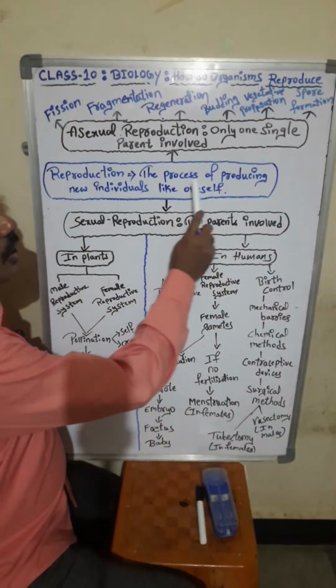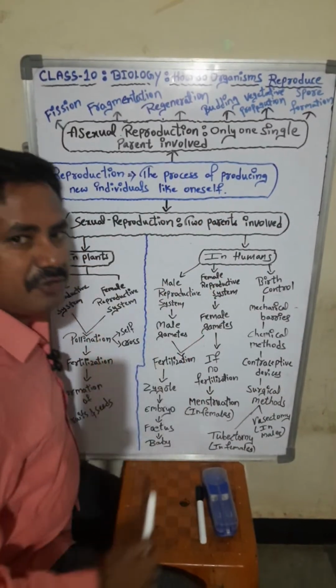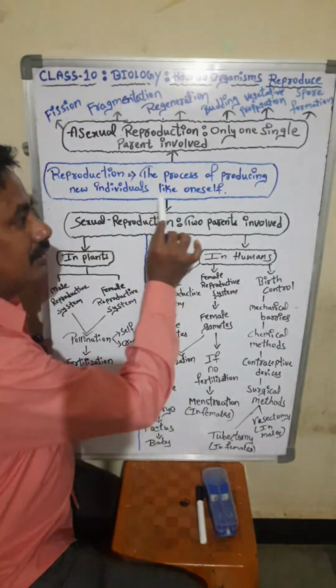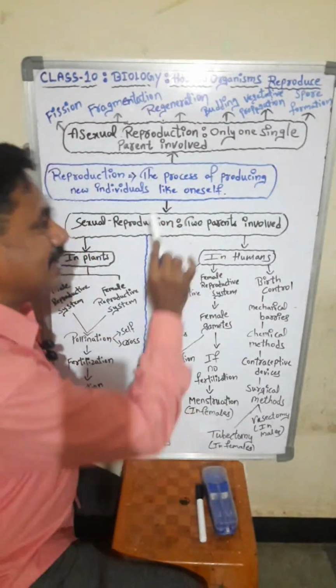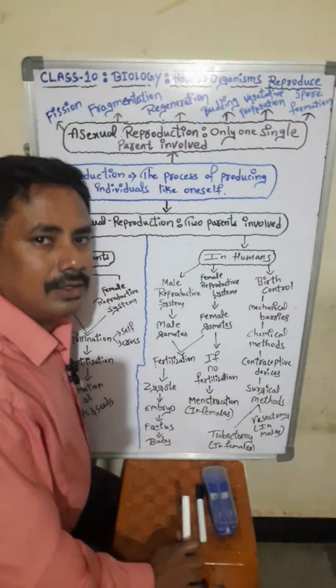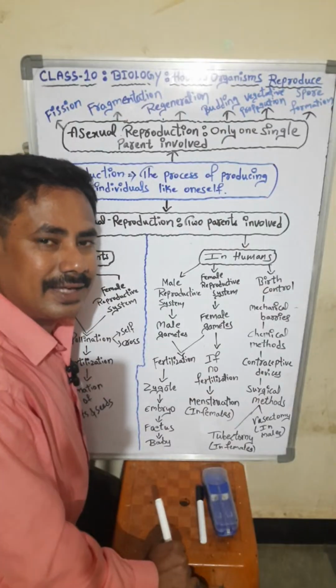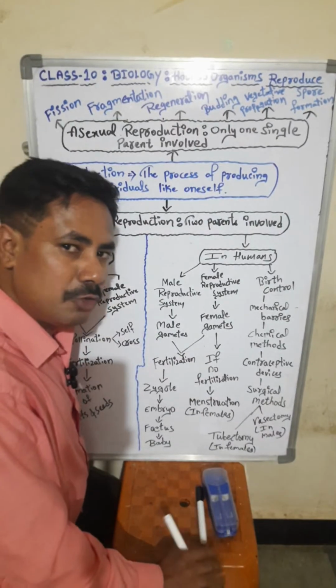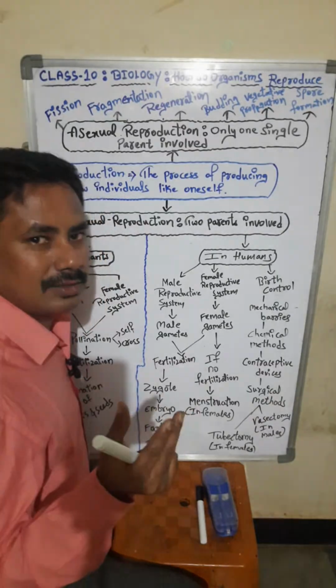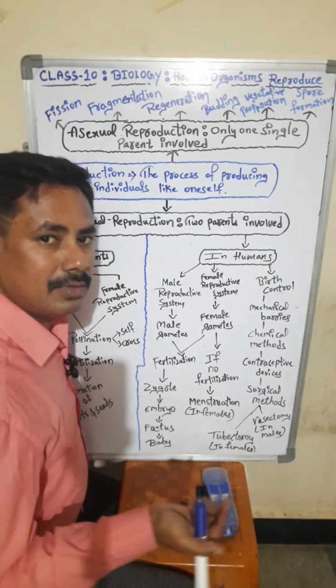The process of producing new individuals, but like oneself. मंकी है ना, मंकी को ही रिप्रोड्यूस करता है. कैट, human beings, hen will give eggs, but afterwards the eggs will become hens.